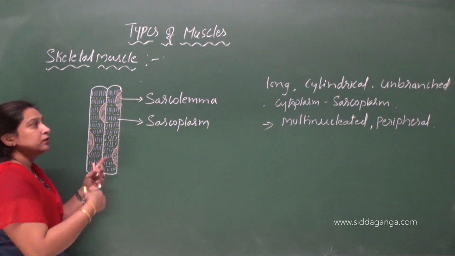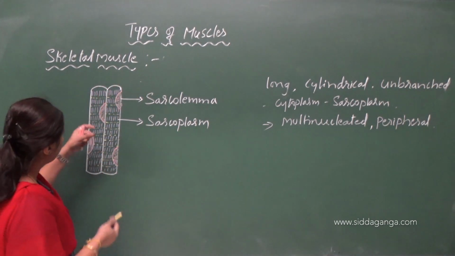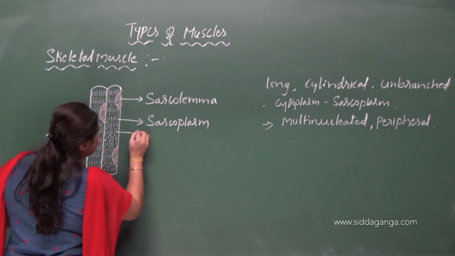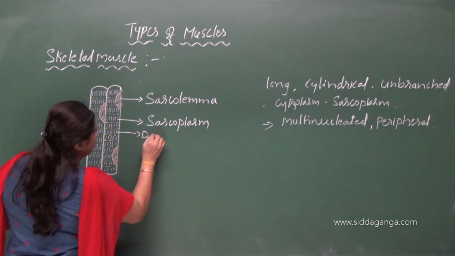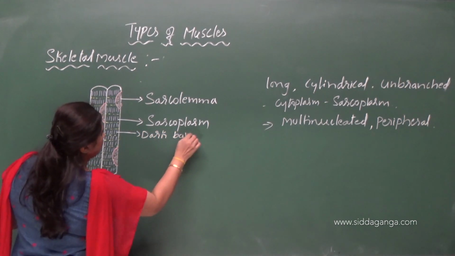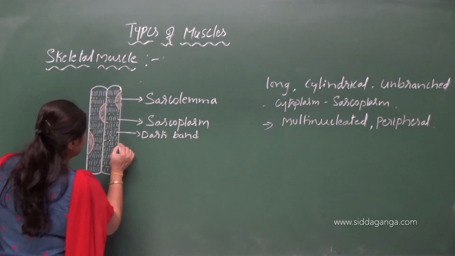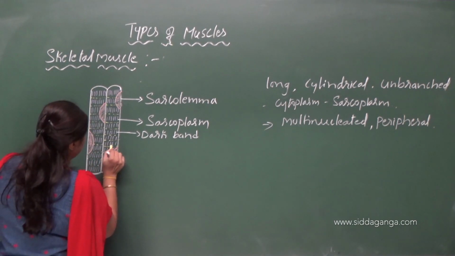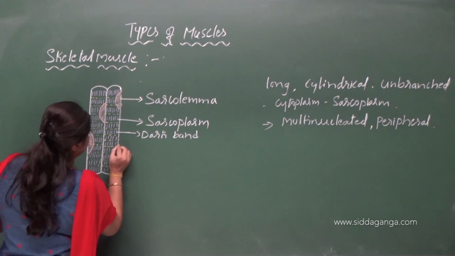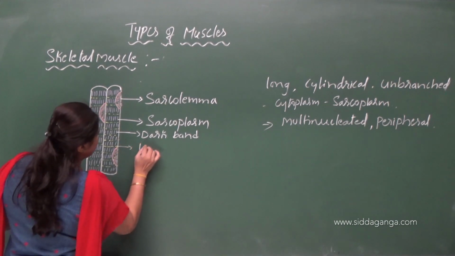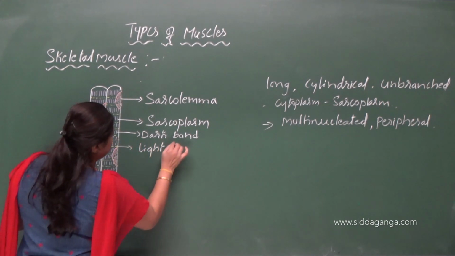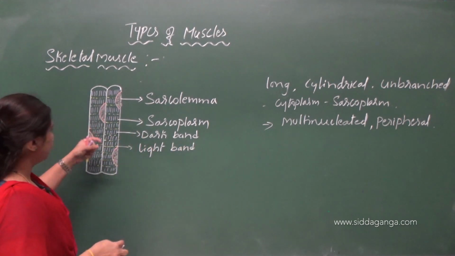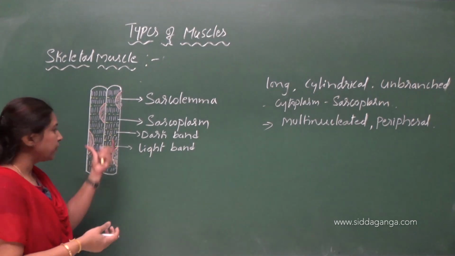So when we examine the skeletal muscle under a microscope, we can see the presence of dark and light bands. This region is the dark band, and this region is the light band. This presence of dark and light bands gives a striated, striped appearance, right?